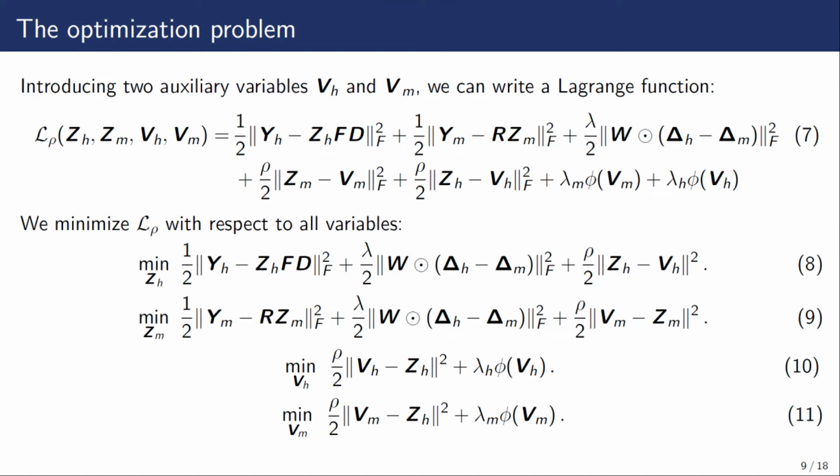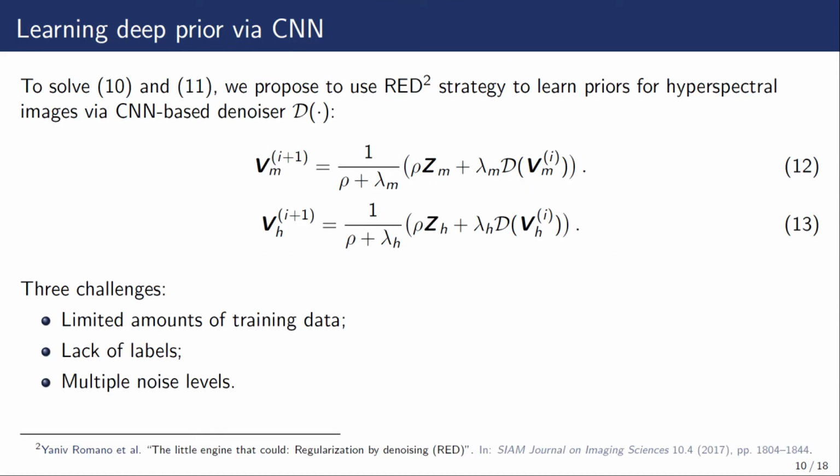By introducing two auxiliary variables, we can write a Lagrange function to decouple the data fidelity term and the regularization terms. And then we can minimize the Lagrange function with respect to all variables. The subproblems 8 and 9 can be solved by the CG algorithm. To solve the subproblems 10 and 11, we propose to use the RED strategy to learn priors for hyperspectral images by a CNN-based denoiser. In this step, there are three challenges to be considered.